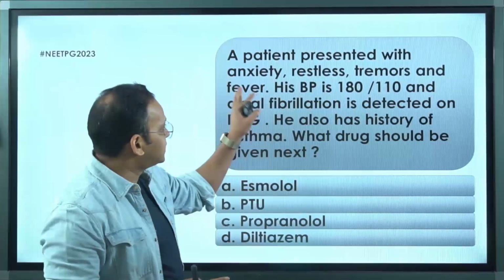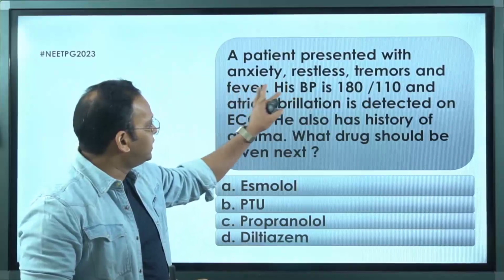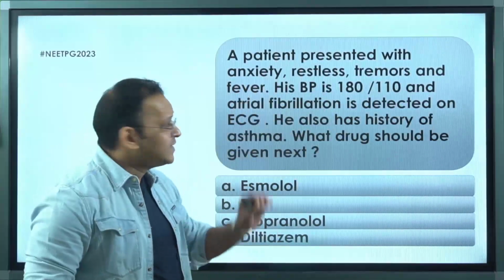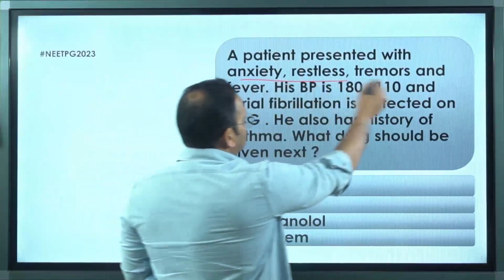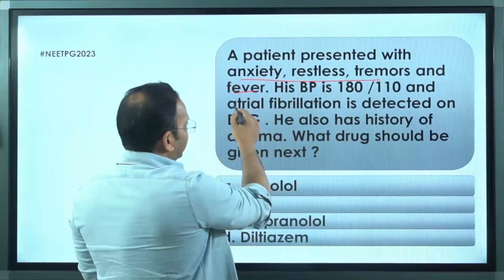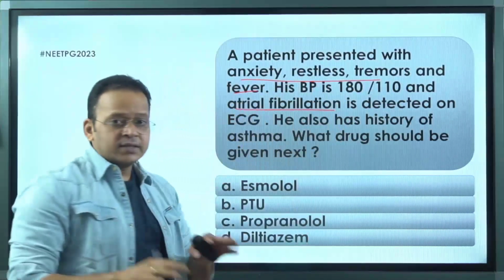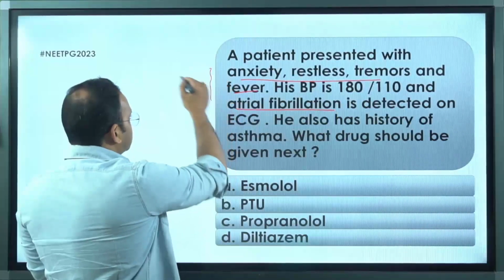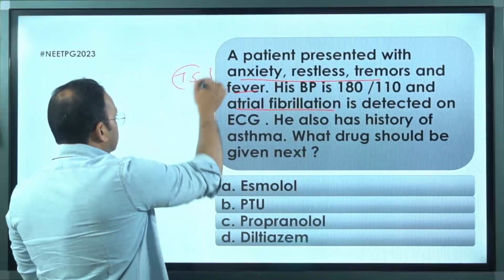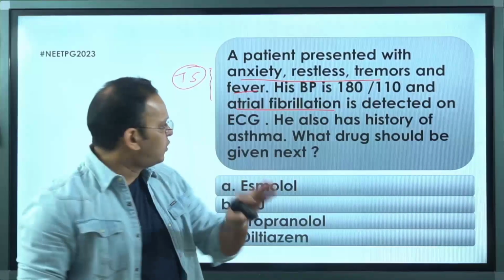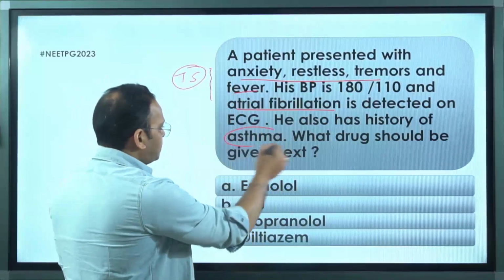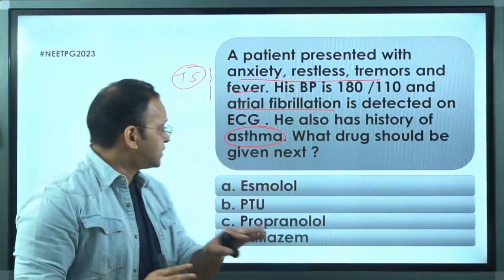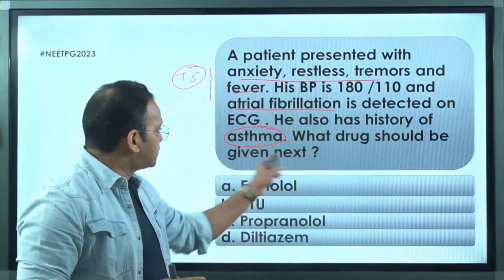The question says, a patient presented with anxiety, restlessness, tremors, and fever. If you look at the symptoms here, anxiety, restlessness, tremor, fever, plus atrial fibrillation, this guides us towards a diagnosis of something like thyroid storm. Right, thyroid storm. The patient also has asthma. So this asthma is important. This will help us to guide to the answer. What drug should be used next?